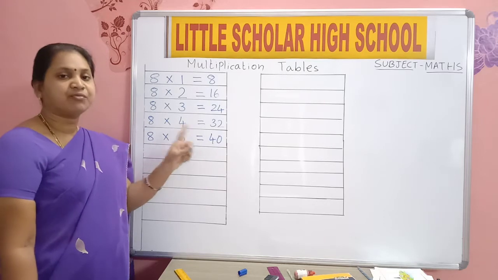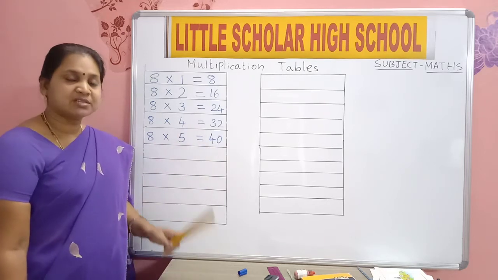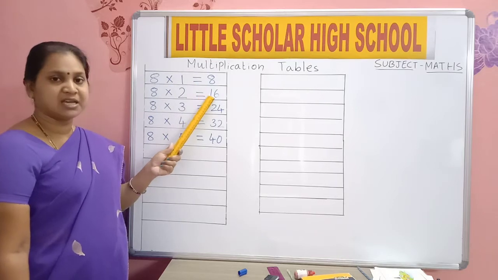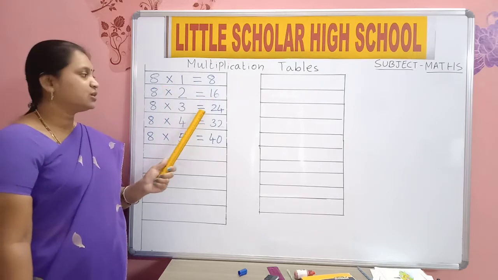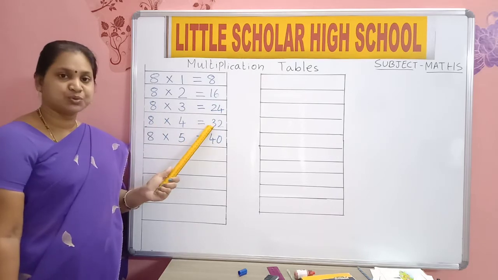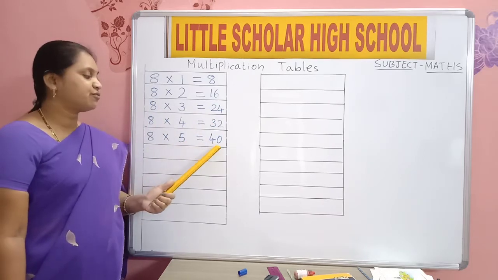8 1s are 8. 8 2s are 16. 8 3s are 24. 8 4s are 32. 8 5s are 40.